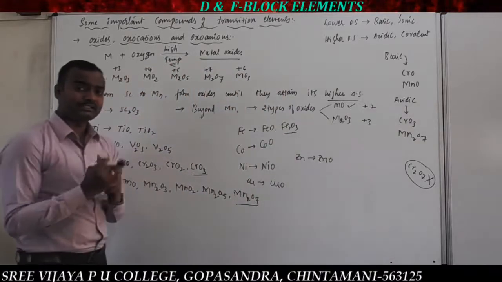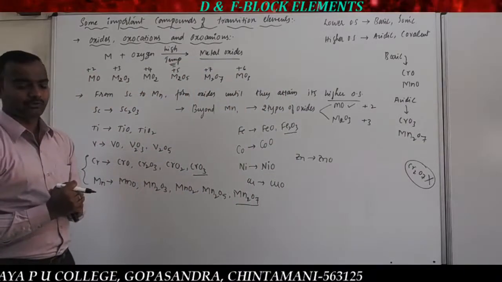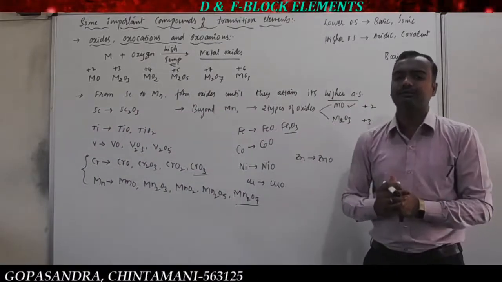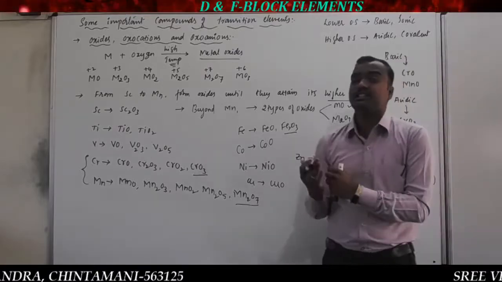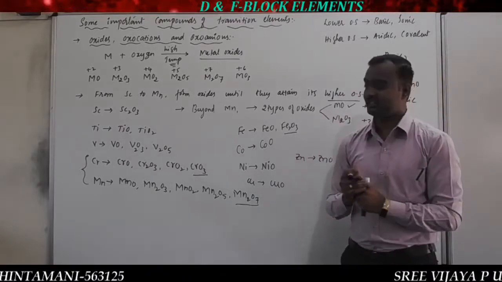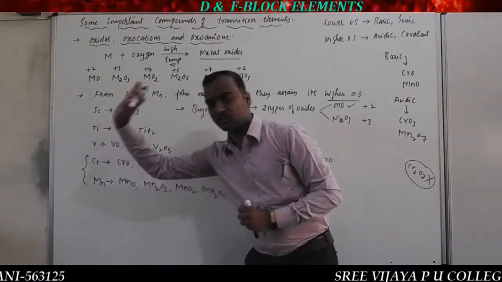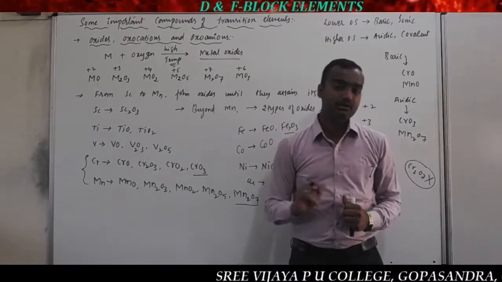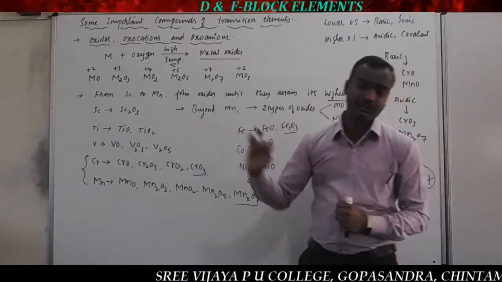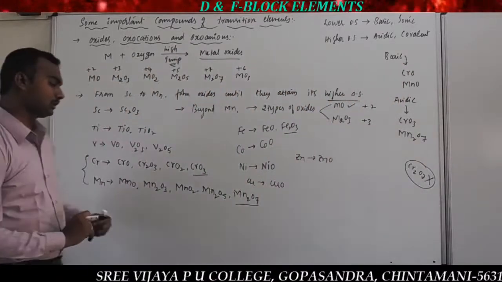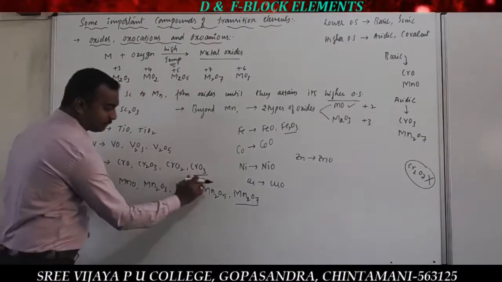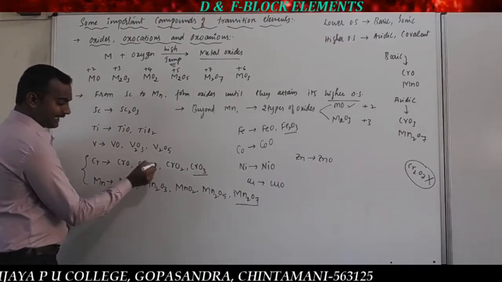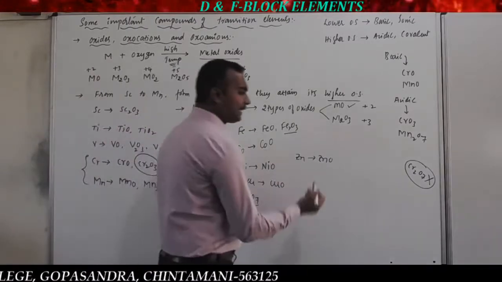So then what is amphoteric? We will implement amphoteric oxides. Here there is some exceptional case. When defining amphoteric oxides in general, which type of oxidation state can form amphoteric oxides? When the oxidation state is lower, it forms basic oxides. When it is higher, the same metal forms acidic oxides, and intermediate oxidation states give the rest. In the case of chromium, CrO is basic, CrO3 is acidic, and Cr2O3 is amphoteric. So that is the intermediate oxidation state.